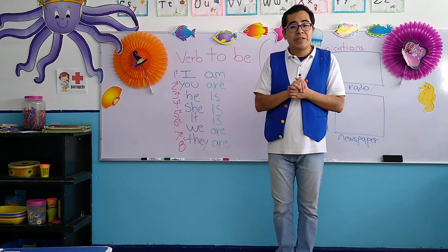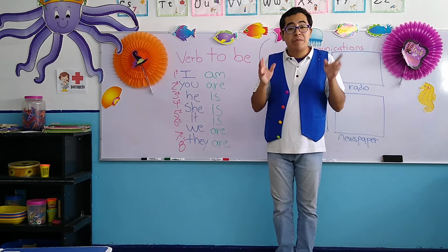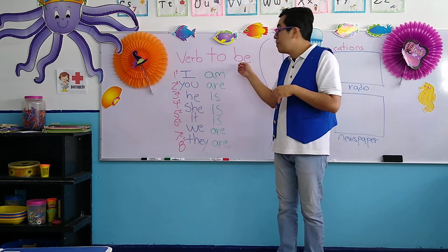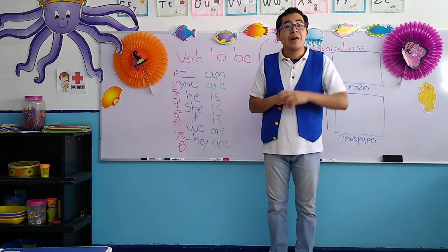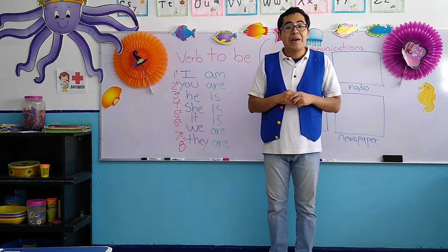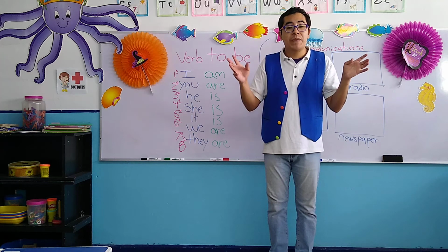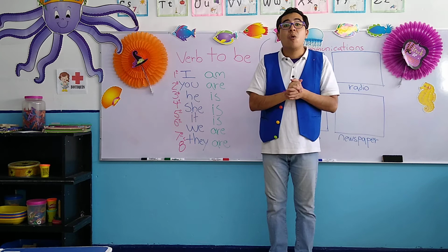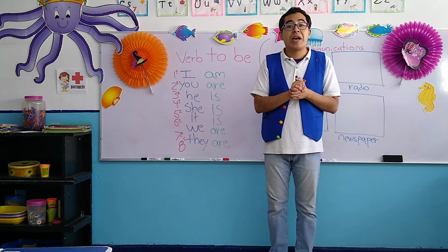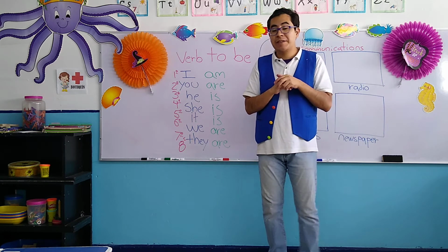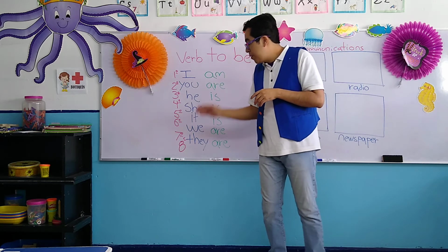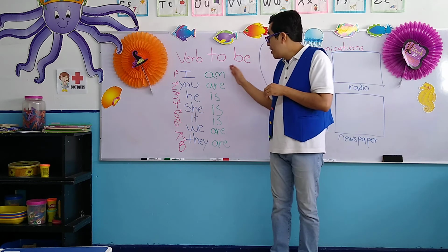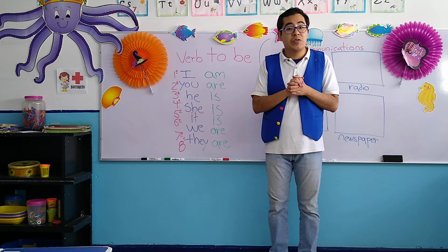Now, after this, we have the most important part, which is the verb to be. Remember, acuérdense, la palabra to be, el verbo to be, quiere decir ser o estar. Y es una acción, okay?